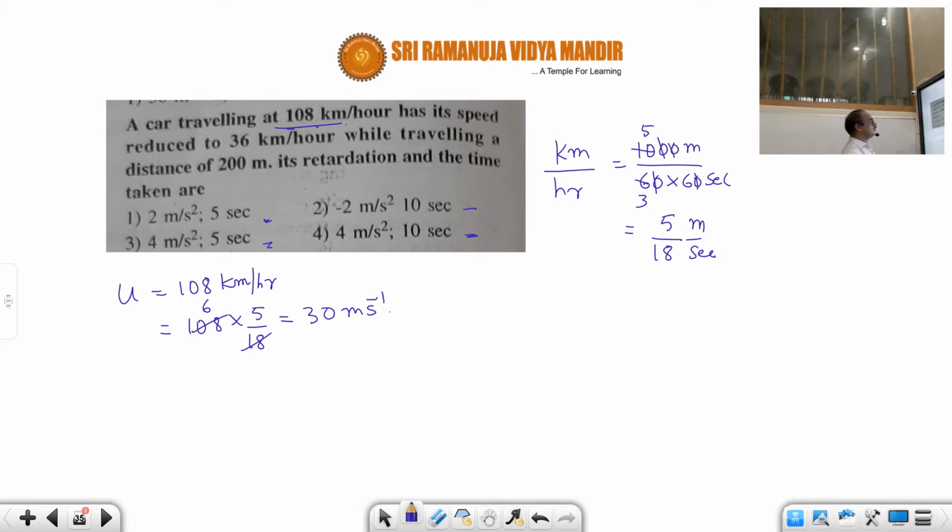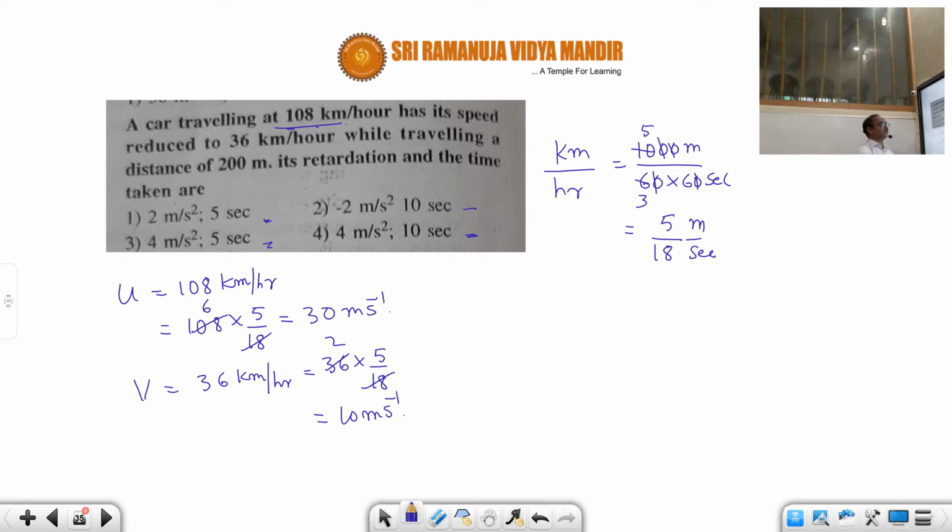And the speed is reduced to 36 km per hour, that means v equals 36 km per hour, that is 36 into 5 divided by 18, 18 into 2, that is equal to 10 meter per second.